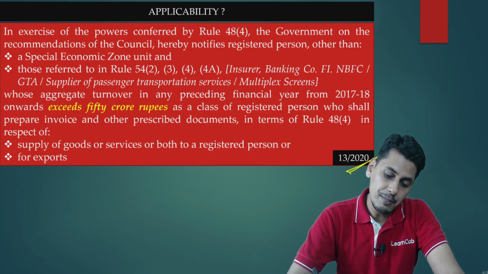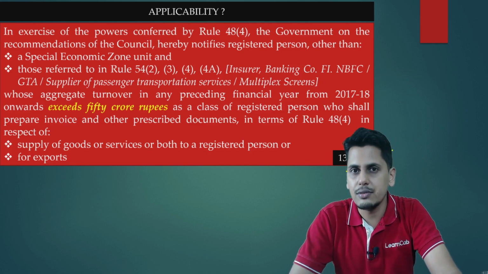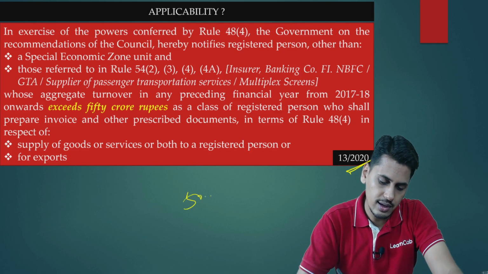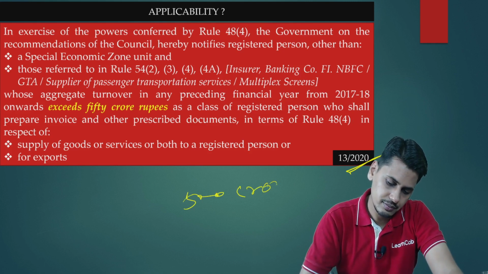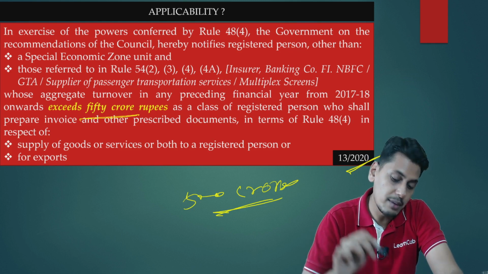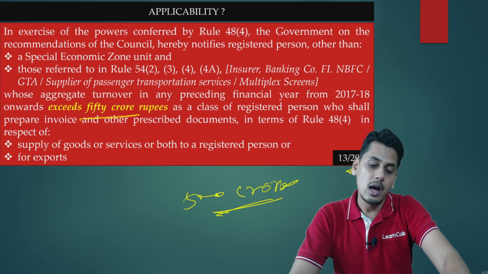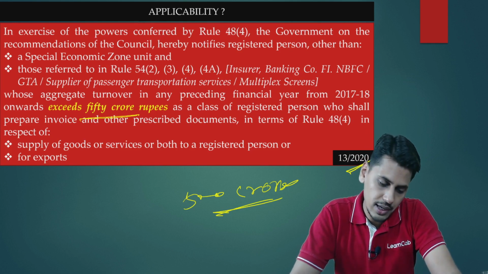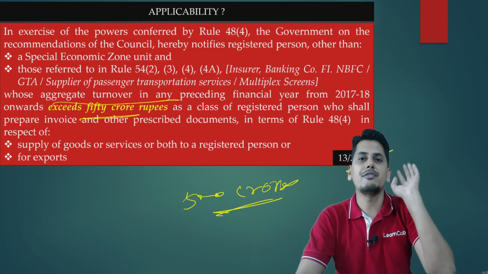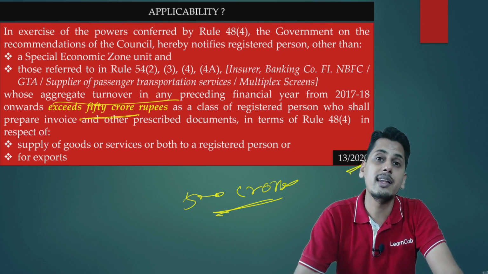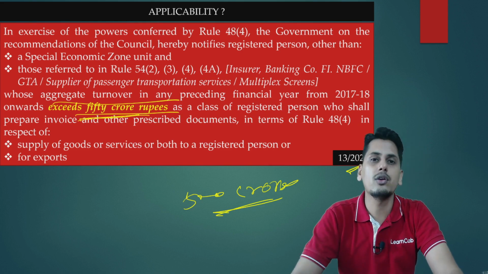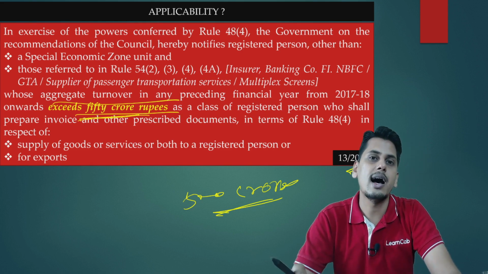Now friends, regarding the applicability of e-invoicing, there's a small change which has happened. Earlier, the threshold used to be 500 crores. From 500 crores, it has come down to 50 crores. So friends, upon whom are the e-invoicing provisions applicable? Only upon those whose aggregate turnover in any preceding financial year from financial year 17-18 onwards has exceeded 50 crore rupees in any of the financial years; e-invoicing provisions are applicable.